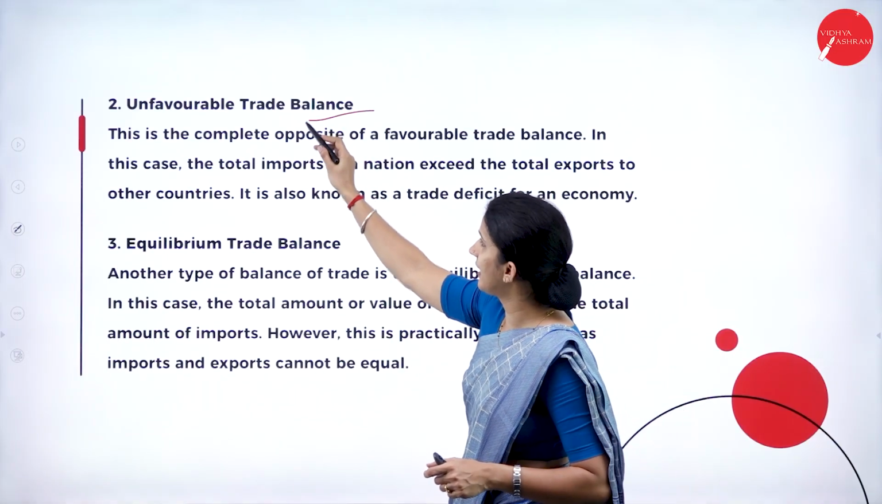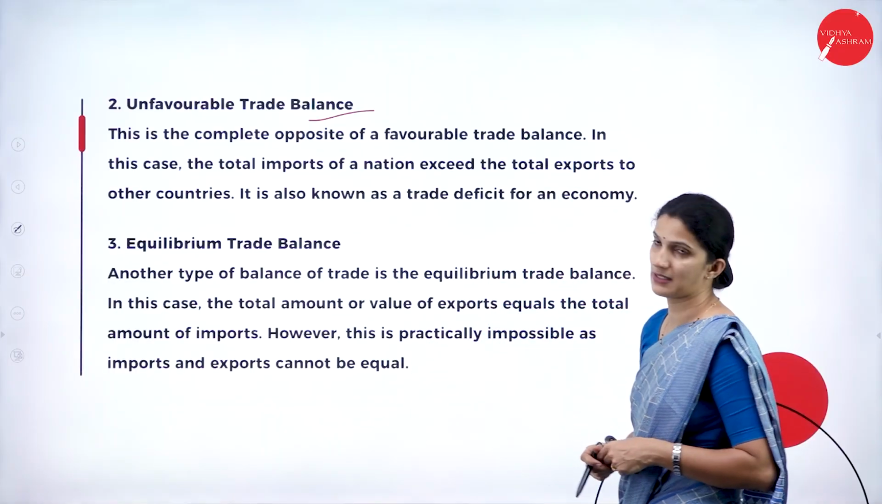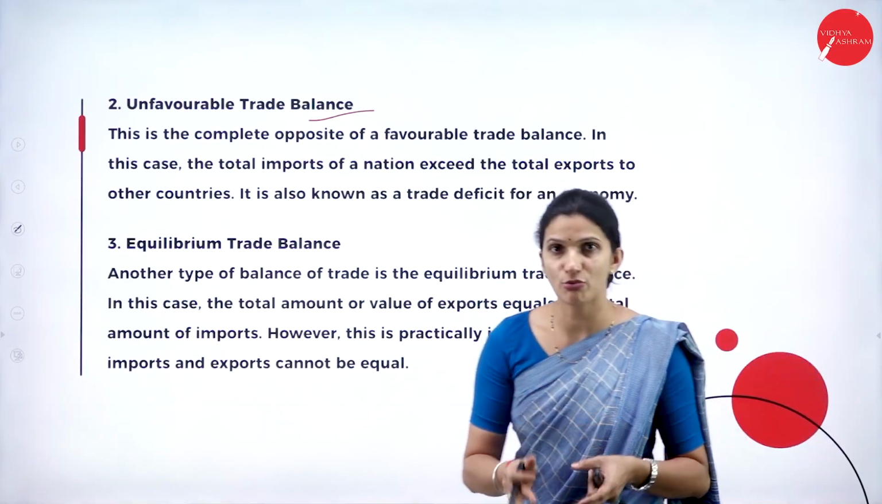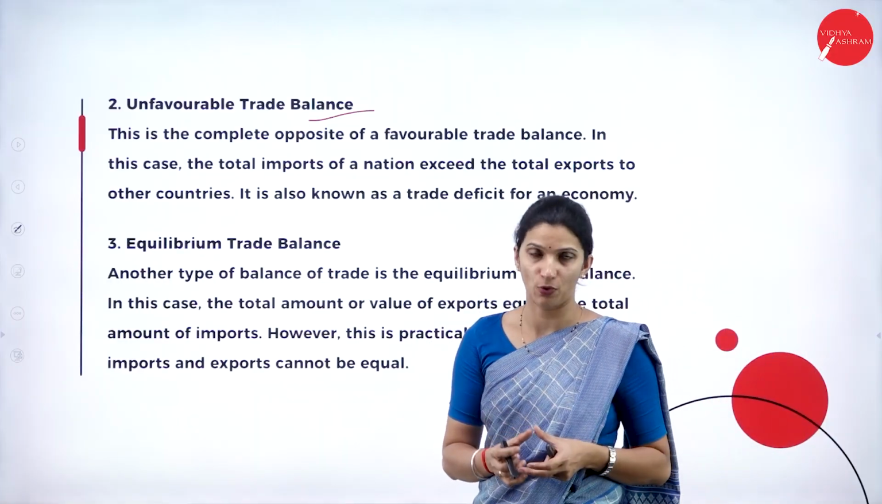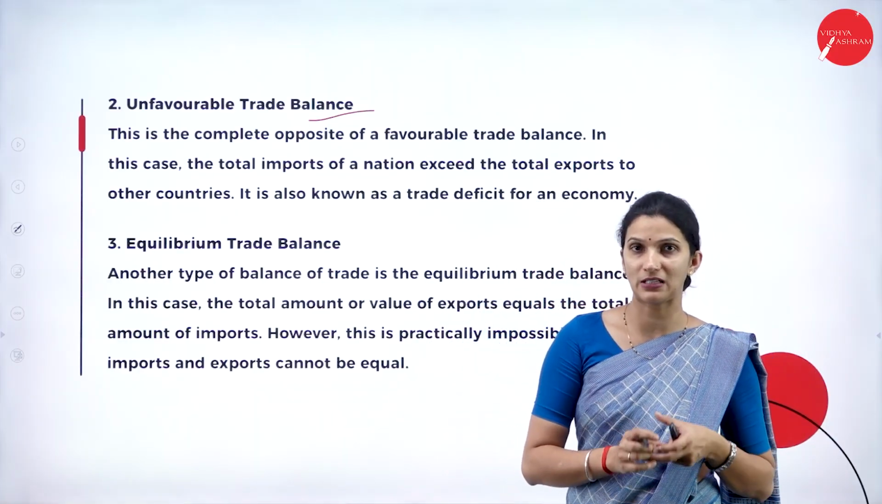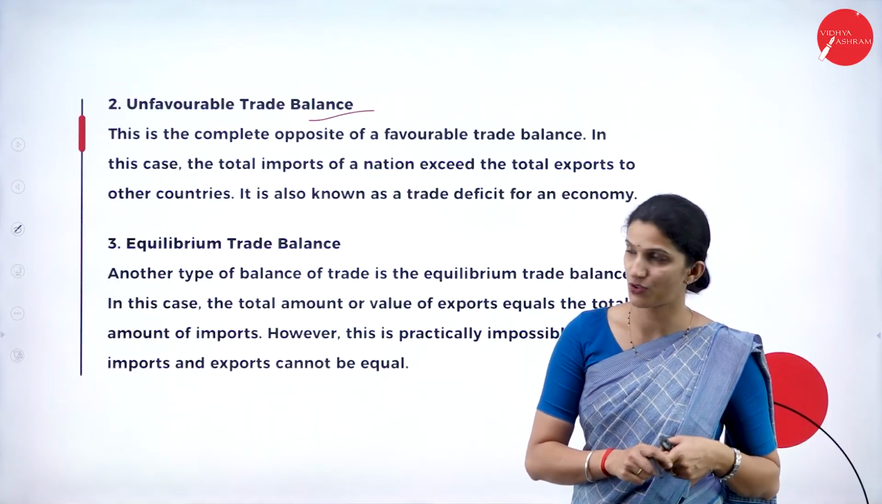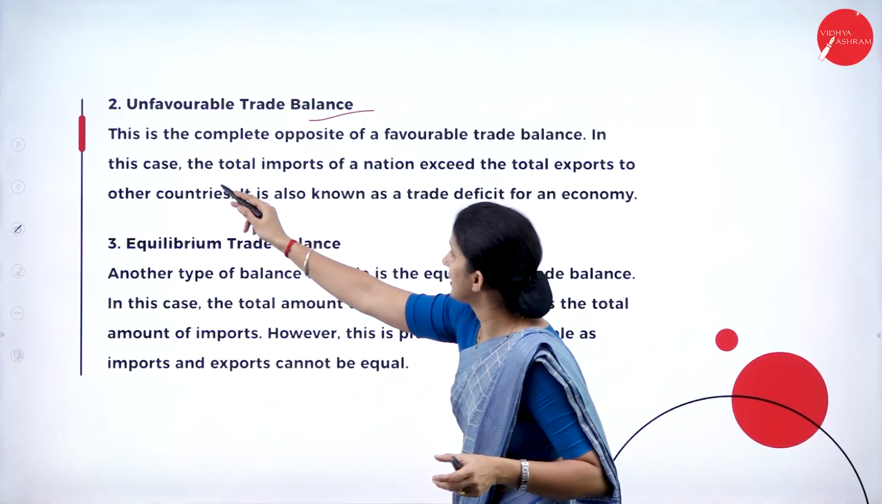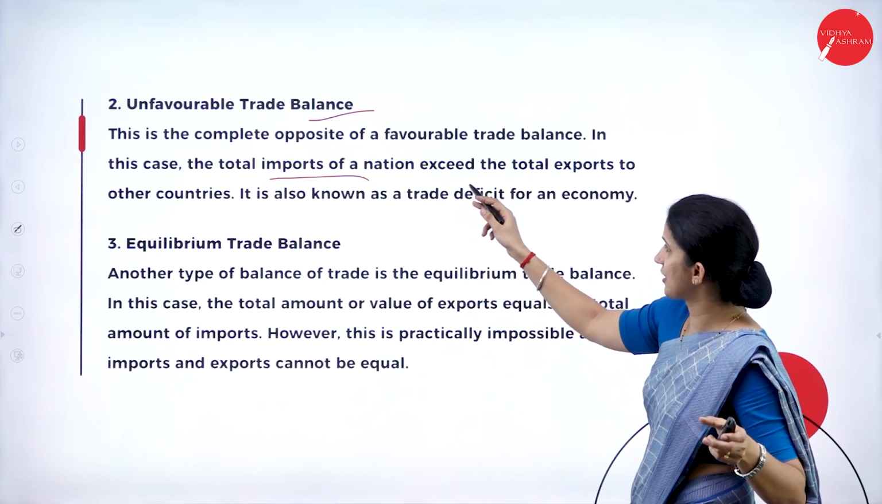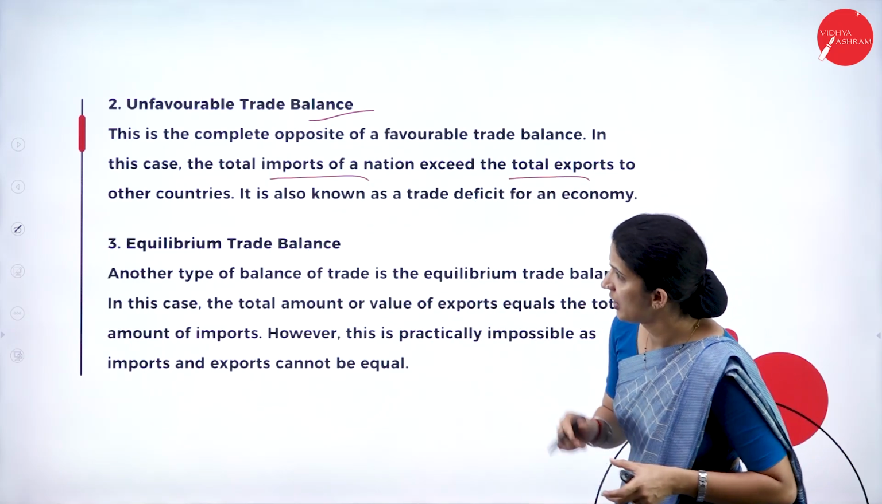So next we have the unfavorable trade balance. Obviously, an unfavorable situation happens when a country's import exceeds the country's export. So that is the unfavorable balance of trade. This is the complete opposite of a favorable trade balance. In this case, the total import of a nation exceeds the total export to other countries.